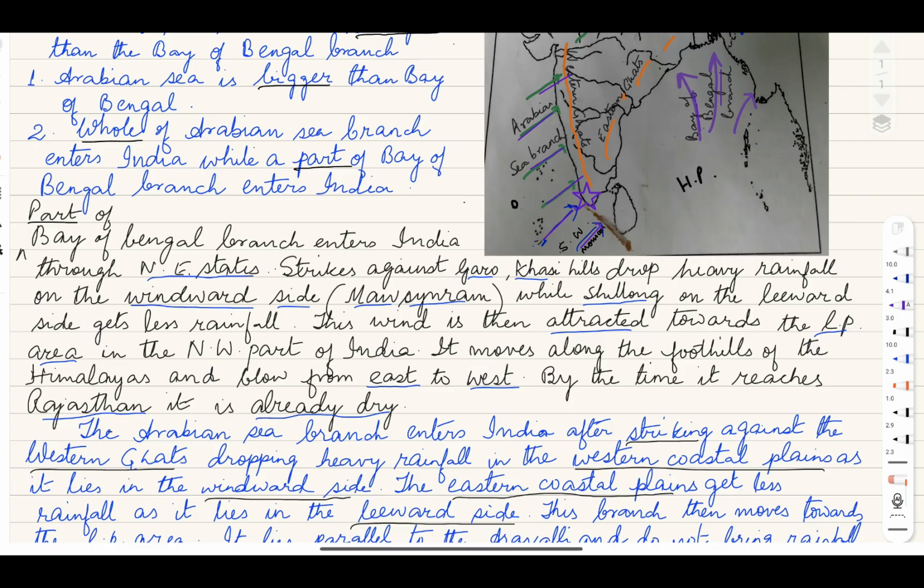This wind cannot cross the Himalayas because of high altitude, and then this wind is now attracted towards that low pressure area in northwest part of India. So it moves along the foothills of the Himalayas, blows from east to west, and by the time it reaches Rajasthan, it is already dry.